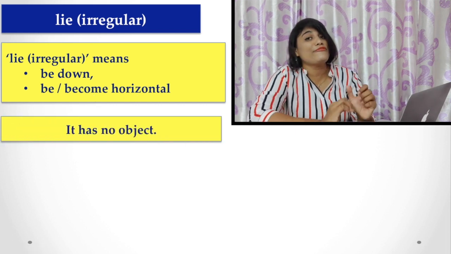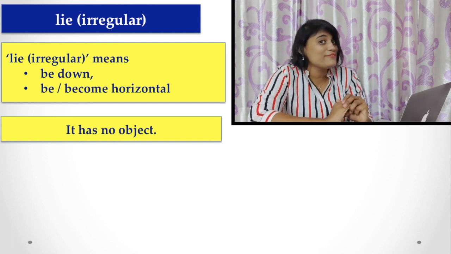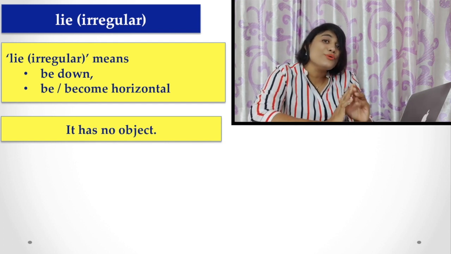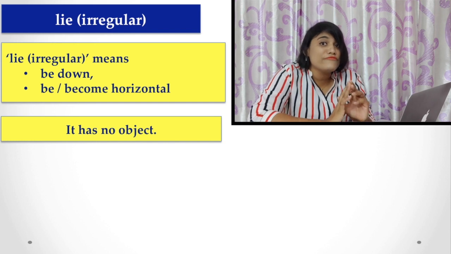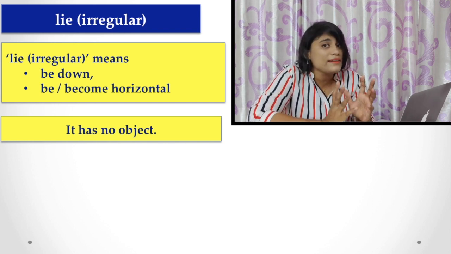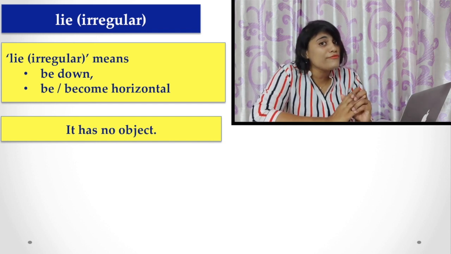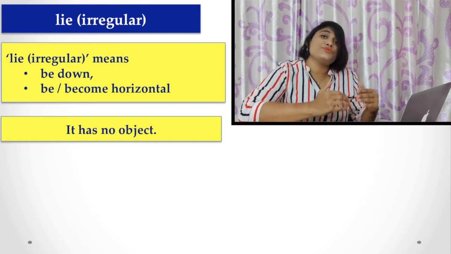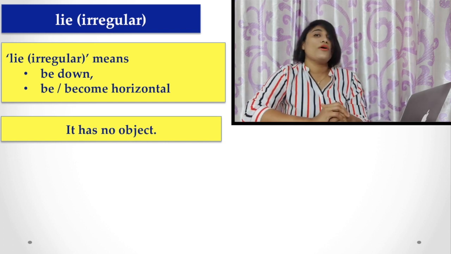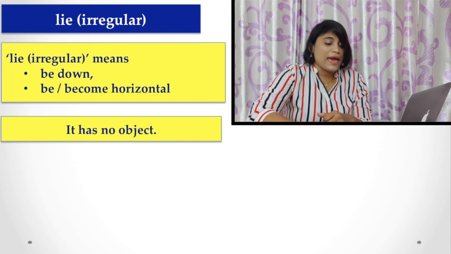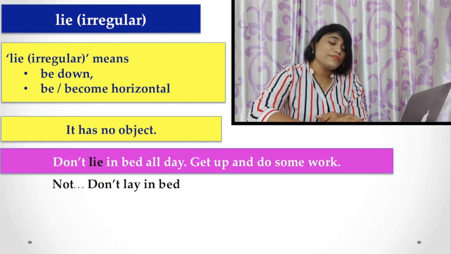Another feature of this irregular verb is that it has no object. This is very important. When you find a sentence with lie and you don't find any object there, you must be sure that it means to be down or become horizontal.